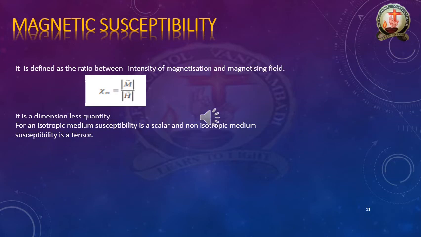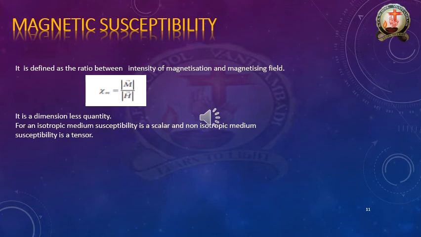Now, for an isotropic medium, what does it mean? You can note it down. Isotropic medium means a medium in which the permittivity epsilon and permeability mu are uniform in all the directions. Once again, the medium in which permittivity epsilon and permeability mu are uniform in all the directions, that medium we should call isotropic. That is the susceptibility.